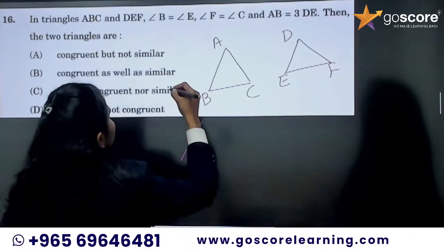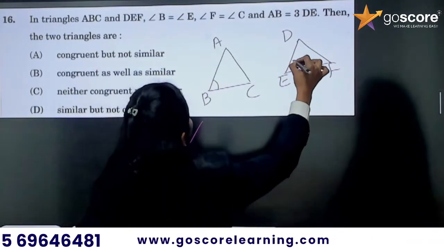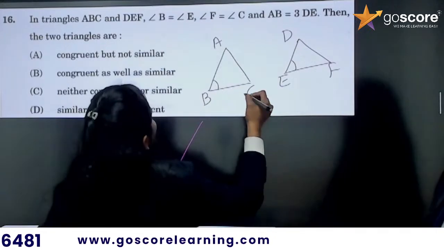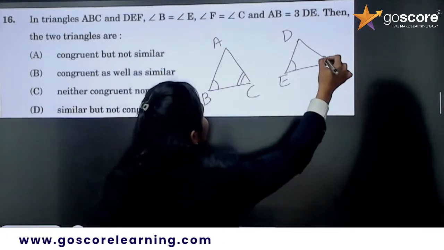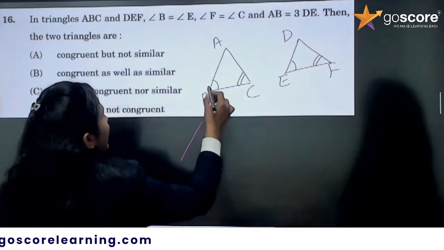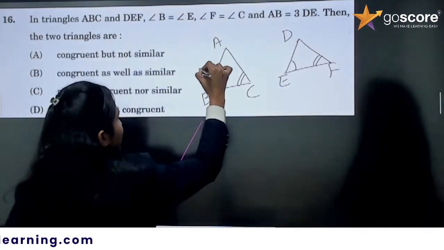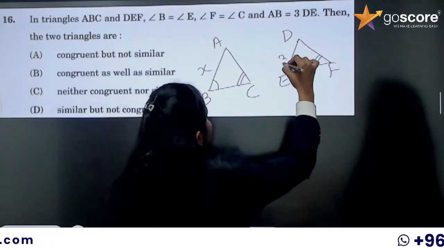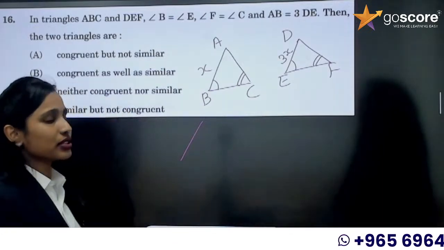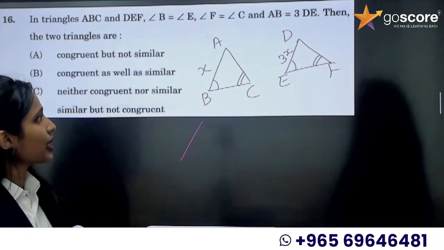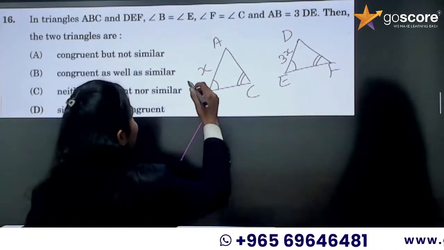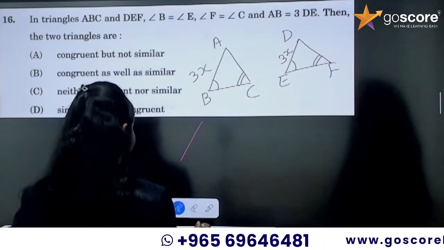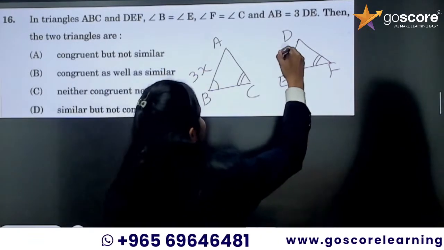Angle B is equal to angle E, and angle F is equal to angle C. If DE is x, AB is 3x. AB by DE is equal to 3.